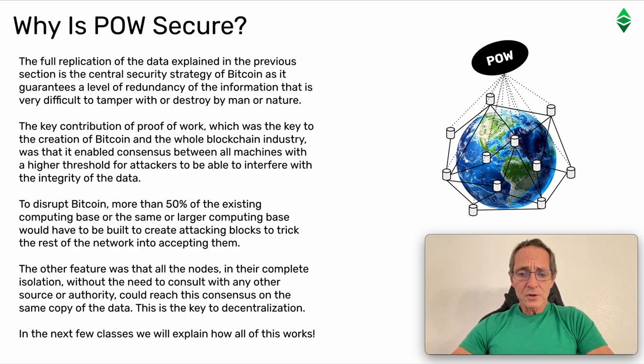To disrupt Bitcoin, more than 50% of the existing computing base or the same or larger computing base would have to be built to create attacking blocks to trick the rest of the network into accepting them. The other feature was that all nodes in their complete isolation, without the need to consult with any other source or authority, could reach this consensus on the same copy of the data. This is the key to decentralization. In the next few classes, we will explain how all of this works.